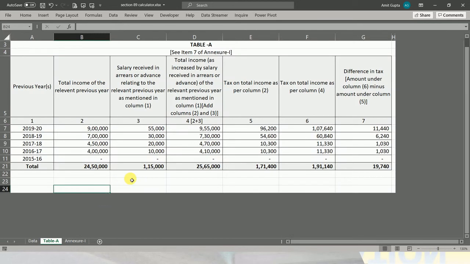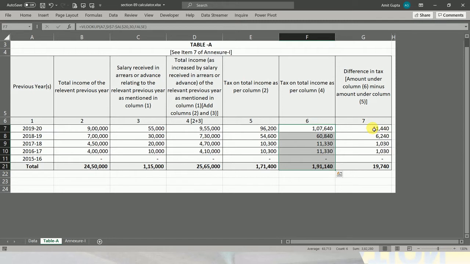So this table shows you the tax liability for each financial year. This is the income including the arrears received. This column shows you the tax liability without the arrears received, and this is the tax liability with the arrears received.